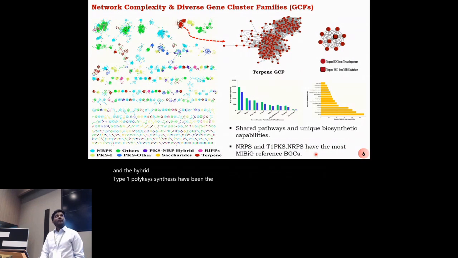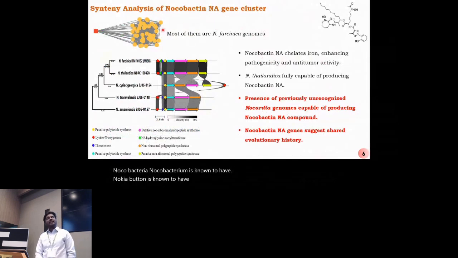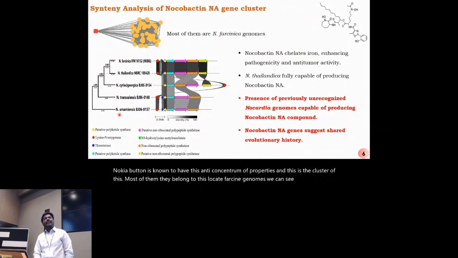One of these we have shown is for nocobactin. Nocobactin is known to have anti-cancer and anti-tumor properties, and this is the cluster of this. Most of them belong to Nocardia farcinica genomes. We can see here that more than 5 different species of Nocardia have this nocobactin cluster, which has not been reported yet. And that means all the other 5 species can also produce this nocobactin compound other than Nocardia farcinica.